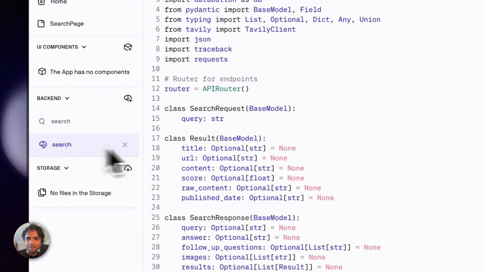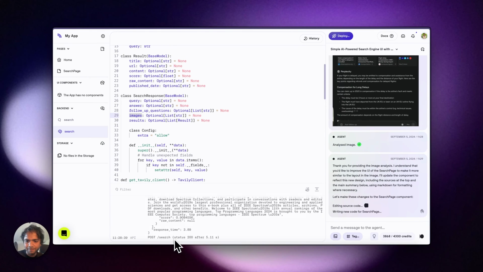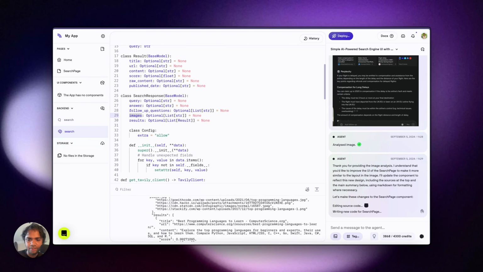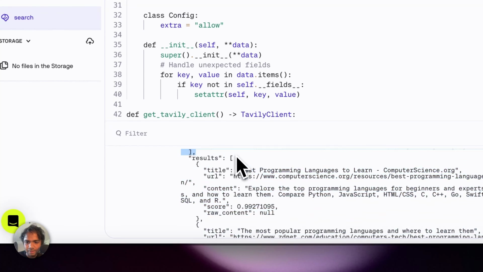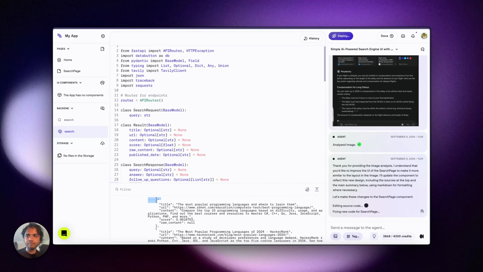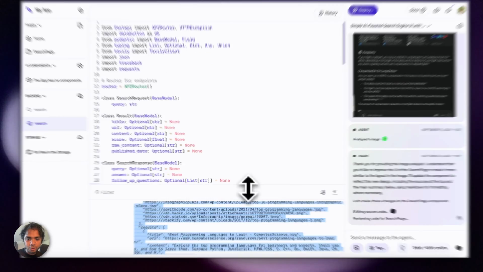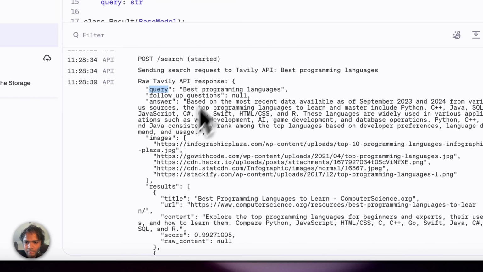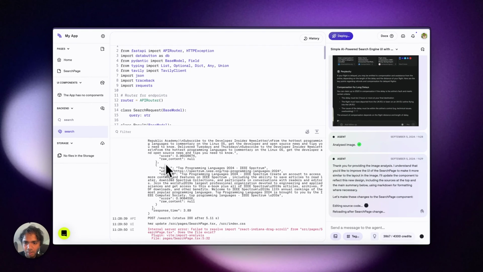I would also go back to the search here, and somewhere maybe the images. I am not sure why the image doesn't pop up. That's very strange. The image is something which I need. No, the image comes with it. Okay, so maybe we need to fix a few things in the backend at least to make sure that the image also comes. I'm not sure why the image is creating an issue, because we have the query and the follow-up question is also there. So we get title, URL, everything is there.